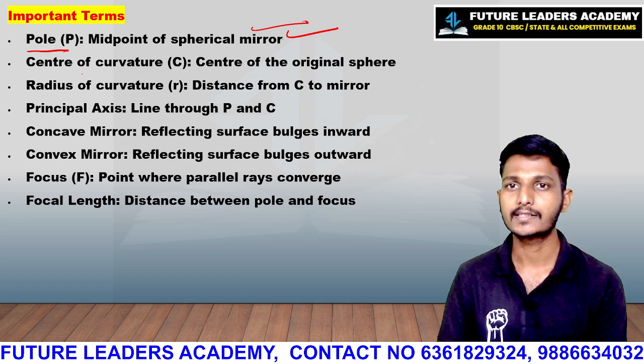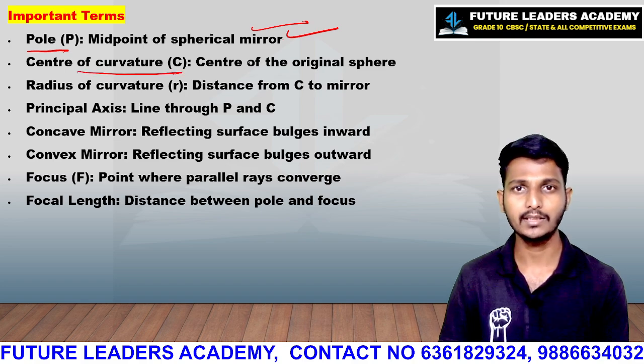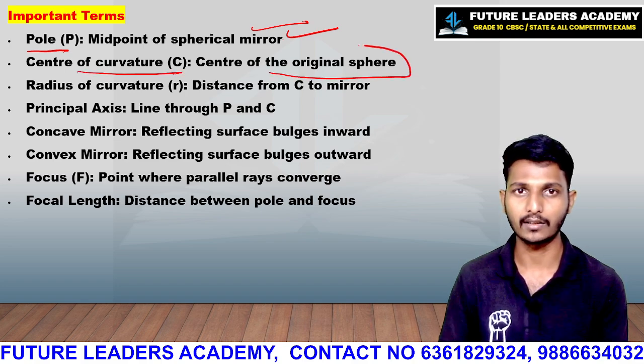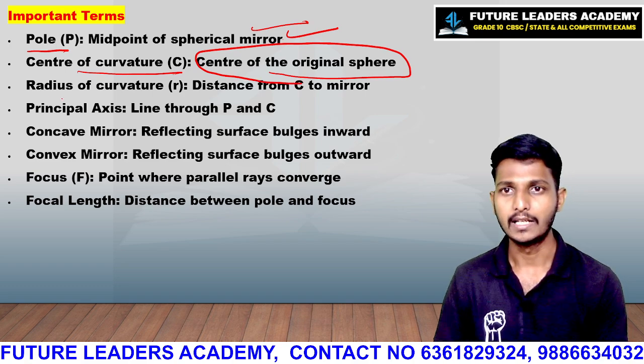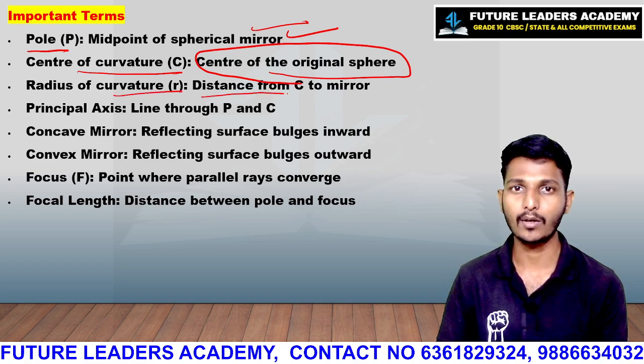Then, the center of curvature is the center of the original sphere. I will make you understand, don't worry. Radius of curvature is the distance from C to the mirror.